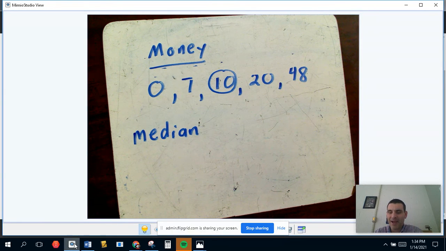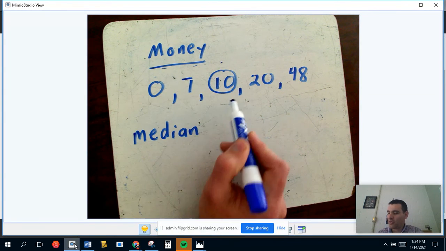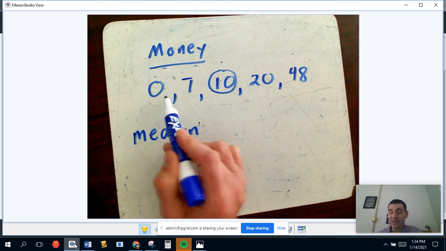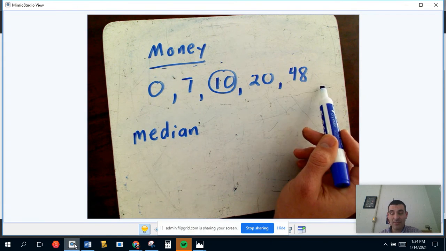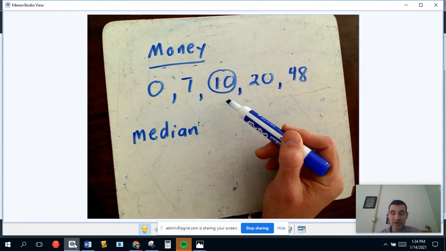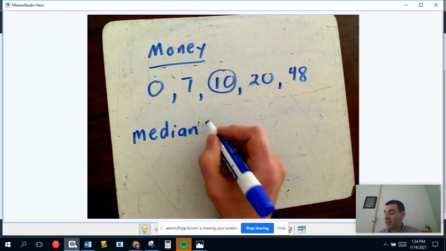Most people find that just by counting. They just look to where the middle is and say, if I circle the 10, I've got 2 on each side. If you want to do that with a formula to find the middle with an odd amount, you would add 1 to the total and divide by 2. So if there's 5, add 1 to make 6, divided by 2 is the third item. The median here is 10.